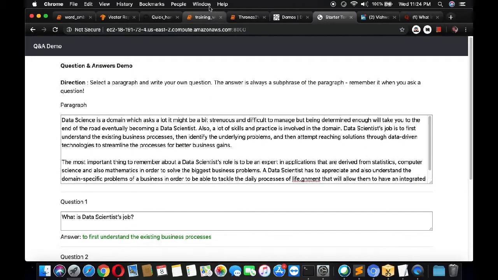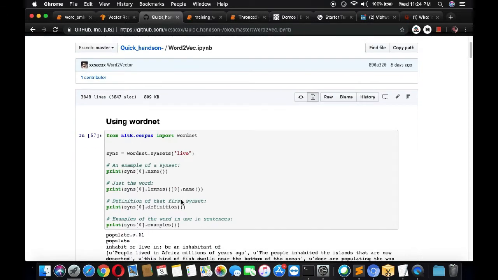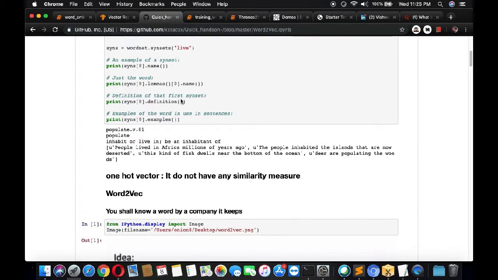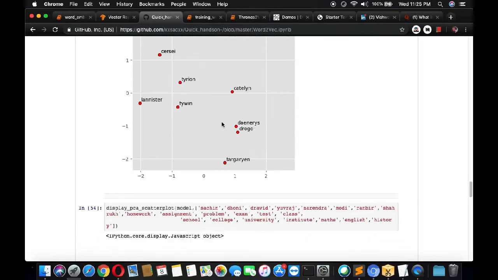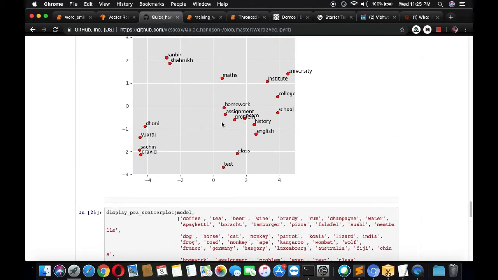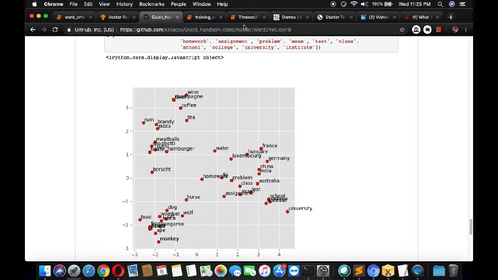As you might remember from the last session, we compared WordNet with one-hot vectors, and how Word2Vec solves all those problems. Then we discussed how we can map that and also visualize how words with the same context get mapped close together in the same vector space. This is also uploaded on GitHub, so you can go and try it out.